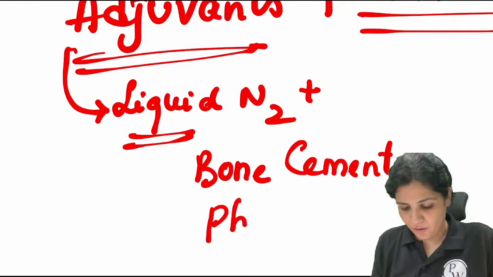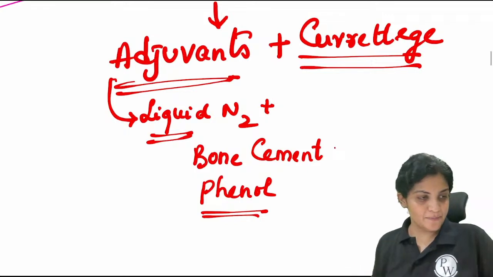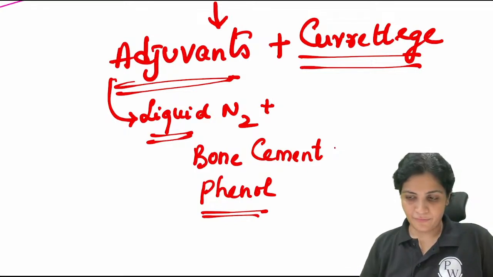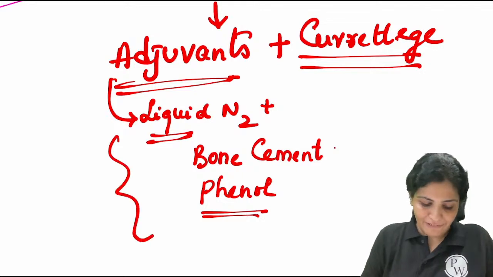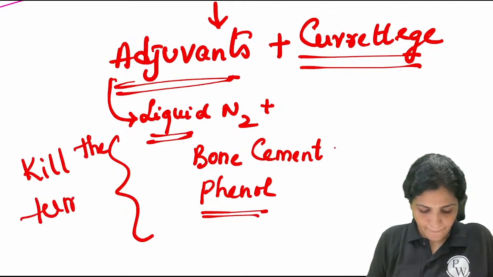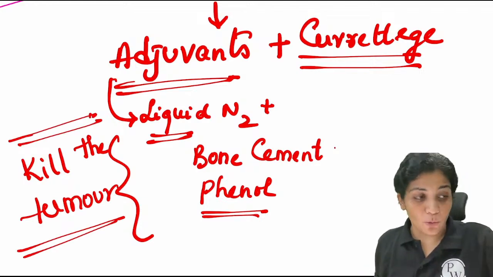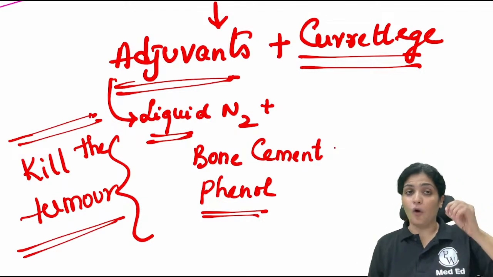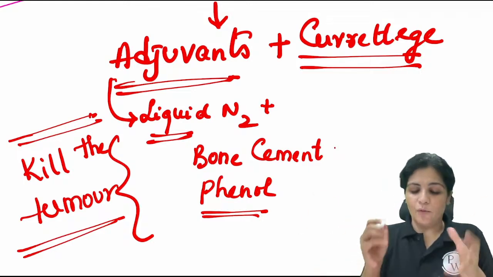Yes, very good. Phenol. Now, why are we putting these adjuvants? What all these do is kill the tumor. As Pihu has told us, we have to take out the normal margin also. During surgery, we don't know what is normal.